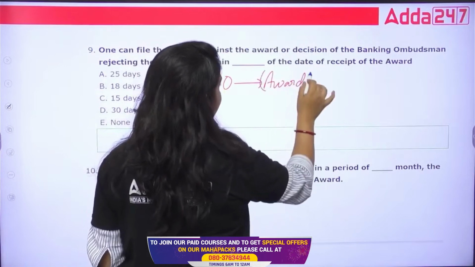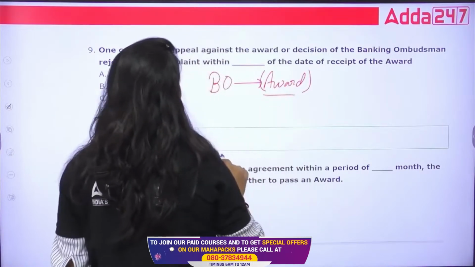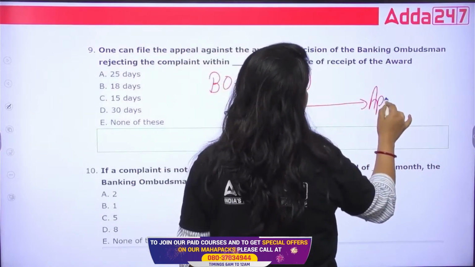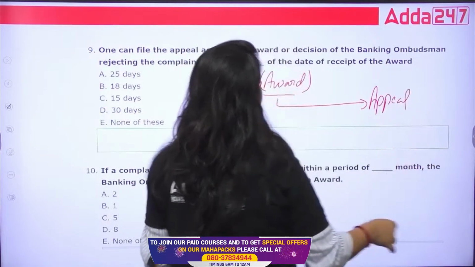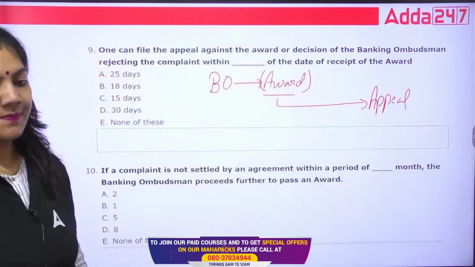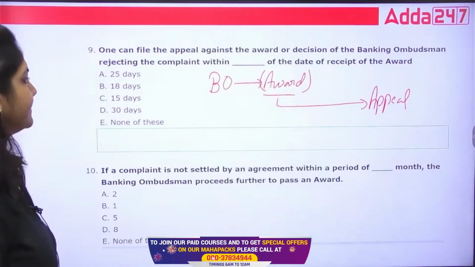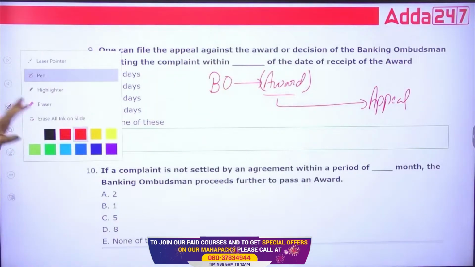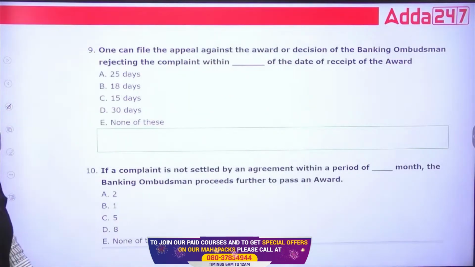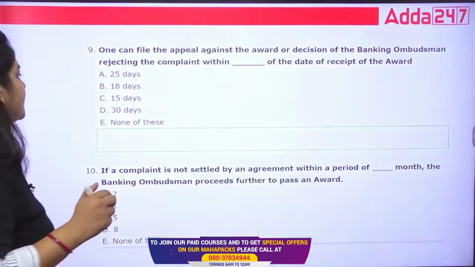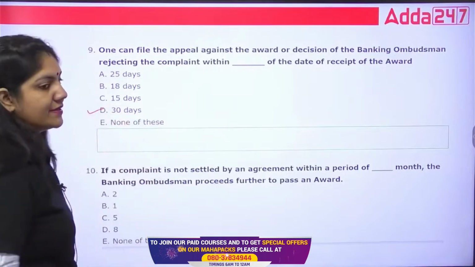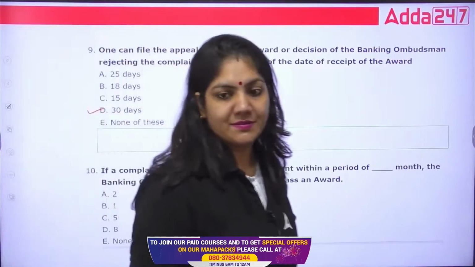Award means that is justice. So we can appeal to the appellate authority, and in how many days? In how many days, class? 25, 18, 15, 30 days, or none of the above? Which of the following is the right one? So for this one, the right answer will be 30 days. So for the ninth one, D will be the right answer.